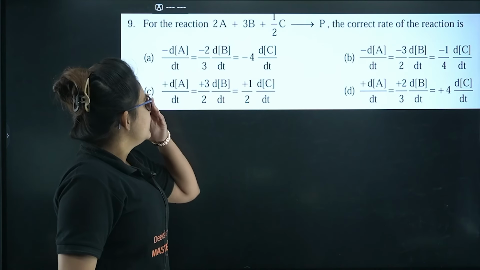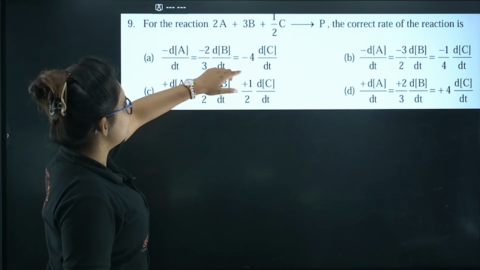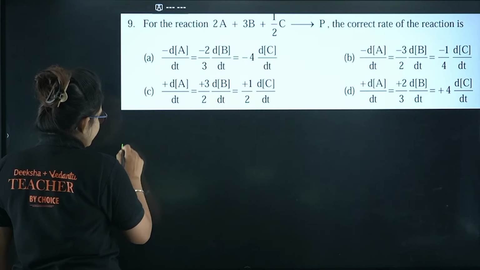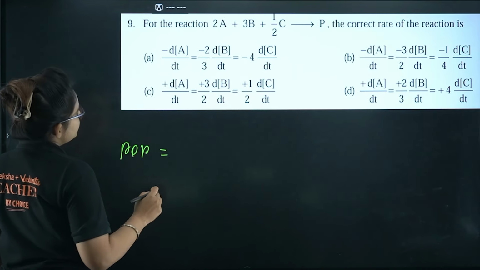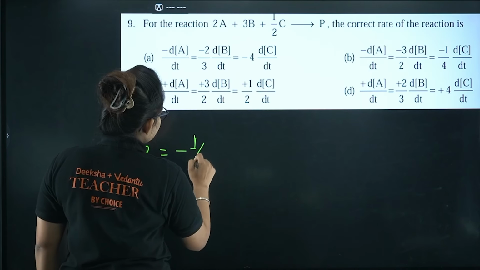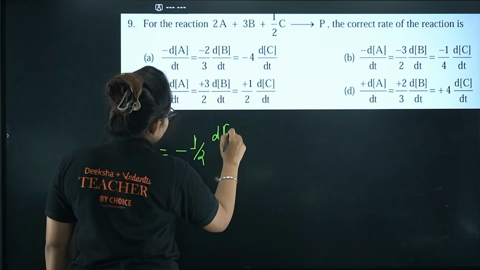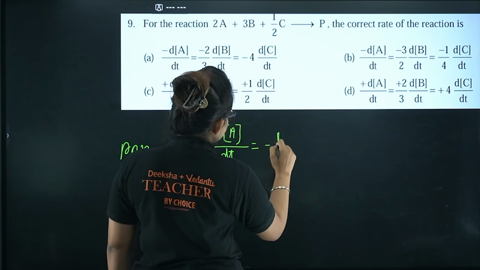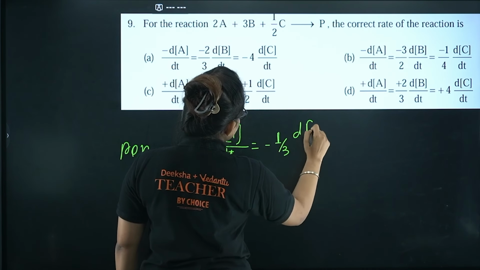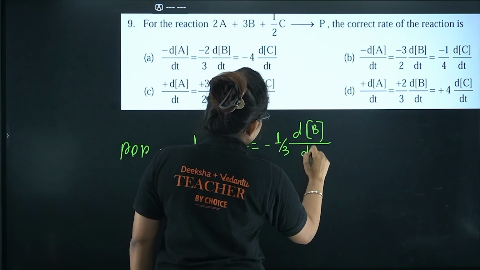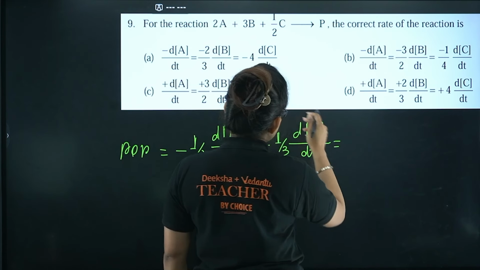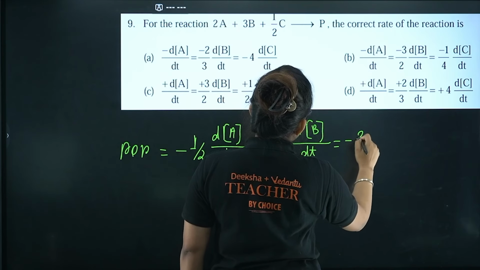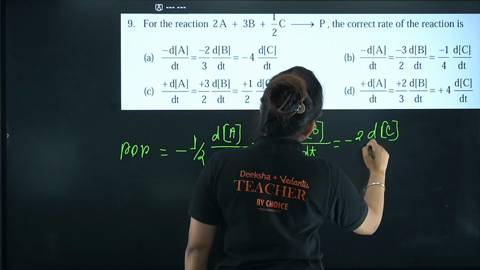Let's proceed. Here you can see a reaction is given, the correct rate. Okay, let's do it. So how we should write? Rate of the reaction is basically equals to minus 1 by 2 d[A]/dt is equals to minus 1 by 3 d[B]/dt is equals to, see, here below 2, so it will go up, so minus 2 into d[C]/dt.